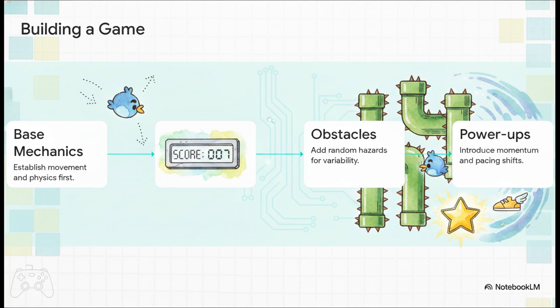Then, step 3, you ask the AI to generate random obstacles to create tension so players can't just rely on muscle memory. Finally, step 4 adds power-ups, giving the player these brief moments of momentum. This layered, block-by-block approach is so incredibly intuitive, especially for kids to grasp. You build the foundation, and then you decorate the house.